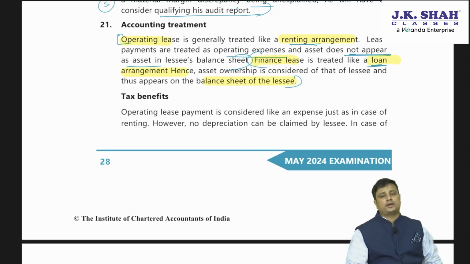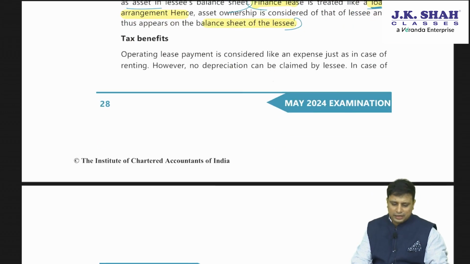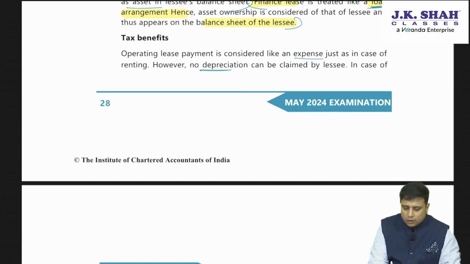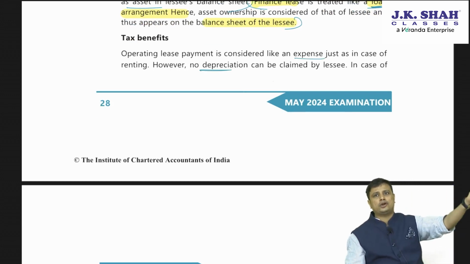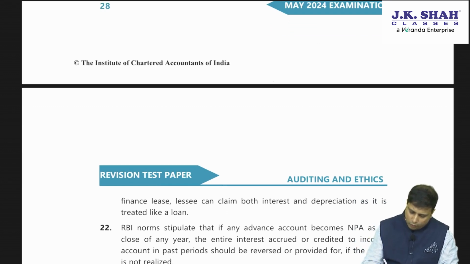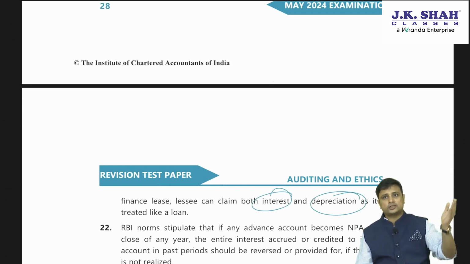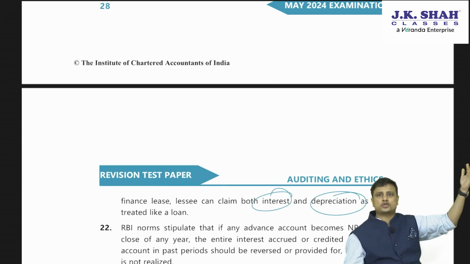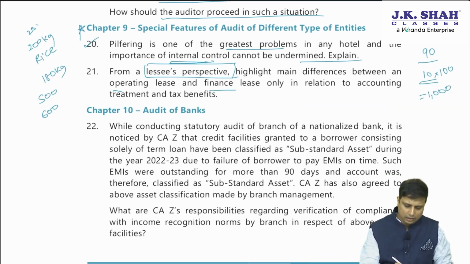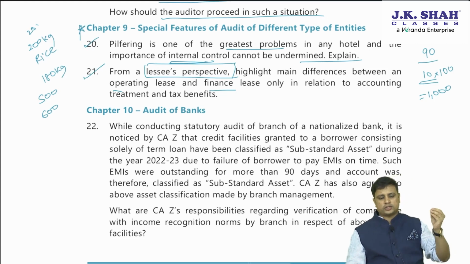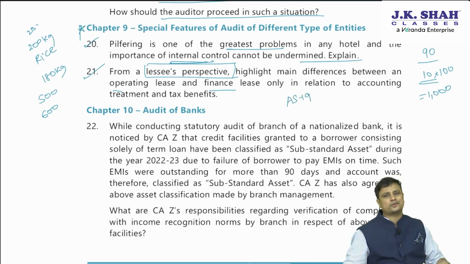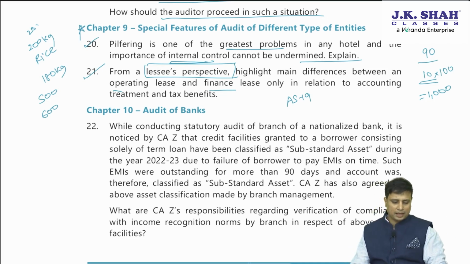Next, when we talk about tax benefit, for operating lease, it will be treated as an expense. However, we cannot claim the depreciation. Why? Because the lessee is not the owner of that particular asset. However, in case of finance lease, we can claim both the interest as well as depreciation, because interest is an expense, and since the asset is shown on the asset side, we can claim the depreciation as well. So this was our lessee. This question was basically based on your AS 19. It was more of an accounts-based question rather than an audit-based question.